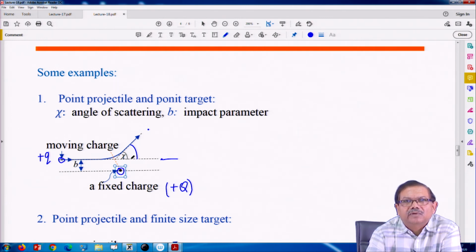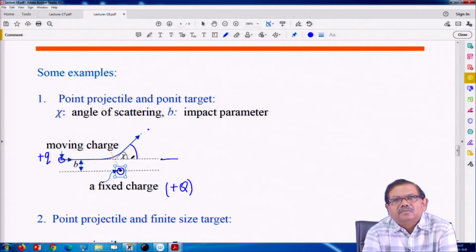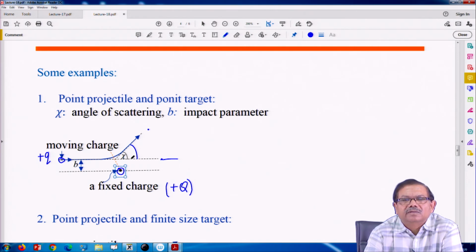For example, in famous Rutherford scattering experiment, Rutherford has used a thin foil of gold foil. So, gold foil has many gold atoms inside. So, there are multiple targets inside, those are gold atoms, and this was bombarded by helium nucleus.